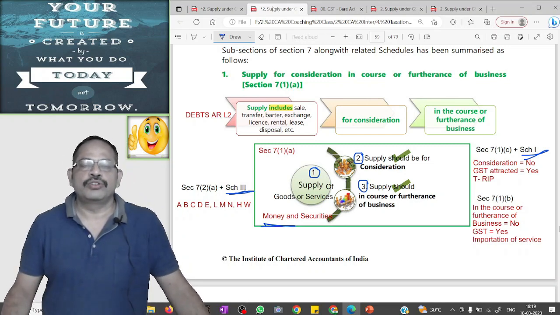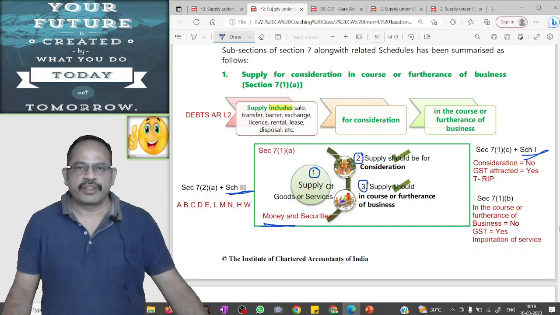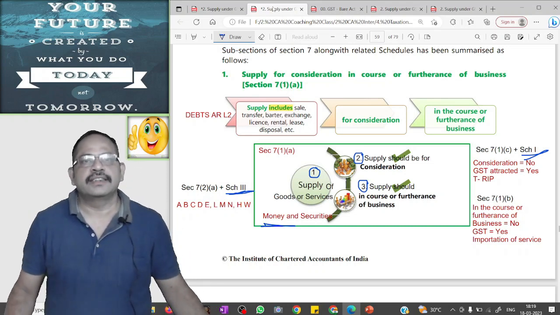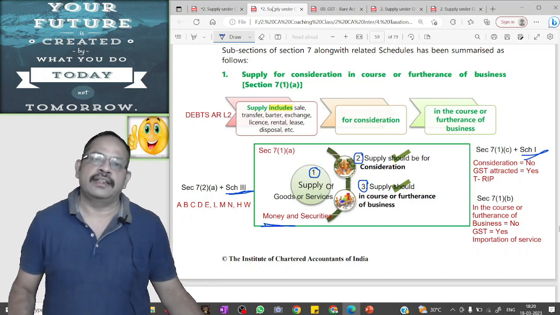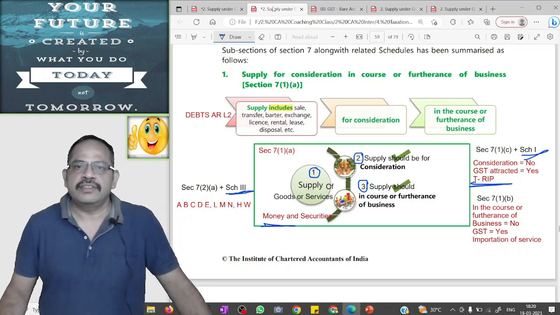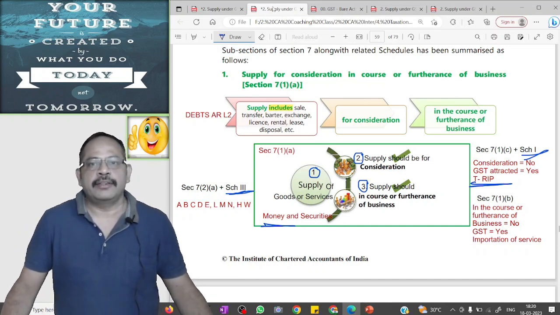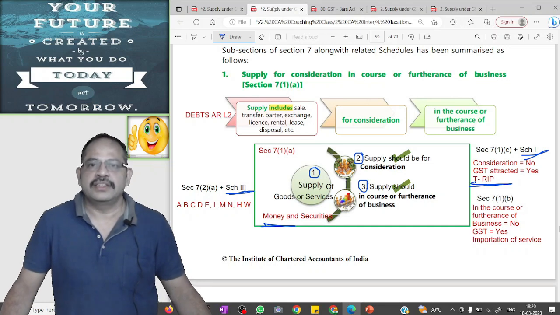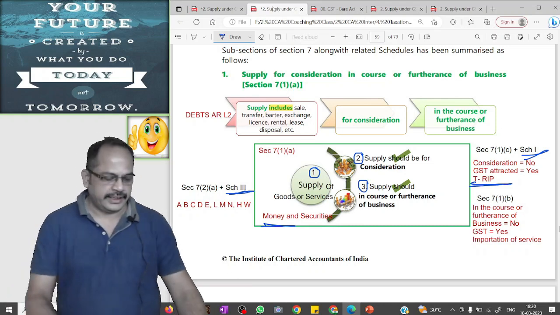The second condition is the supply should be for consideration. It should not be for free of cost or without consideration. If it is free of cost or without consideration, it is not a supply, it is not a taxable event and GST will not be attracted. But there is one exception to this condition, that is T, transfer or disposal of business asset where ITC has been taken; R, related party or distinct persons transactions; I, importation of service from related persons in the course or furtherance of business; P, principal agent transactions.